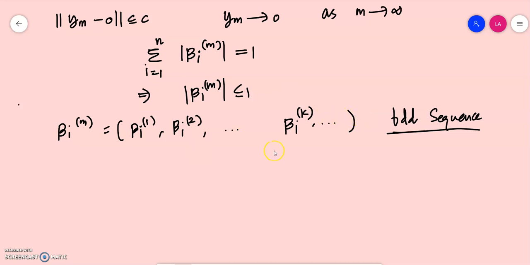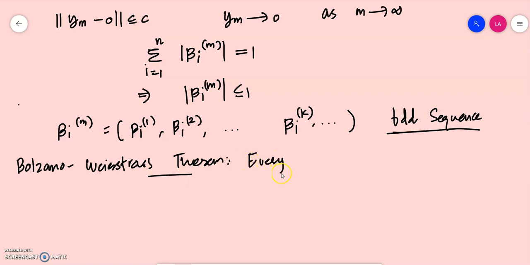Now, we have defined these things on the set of all real spaces. So these constants are a bounded real sequence. By the Bolzano-Weierstrass theorem, which says that every bounded sequence has a convergent subsequence.